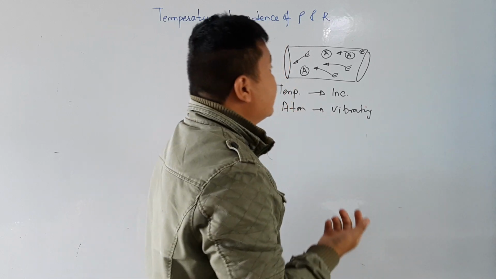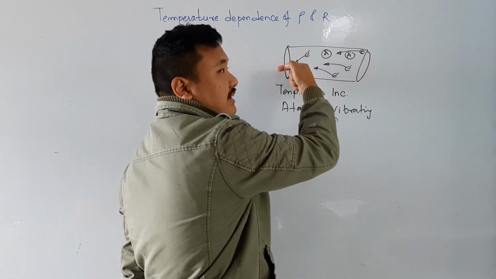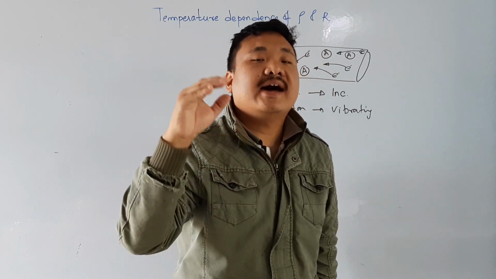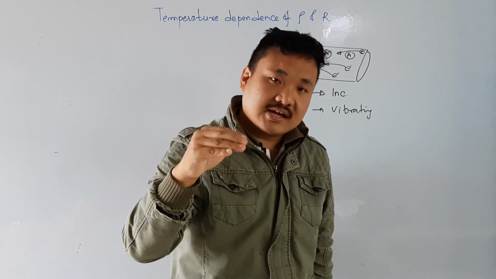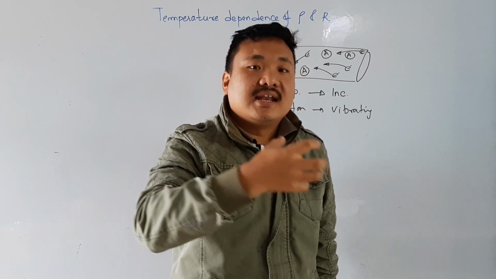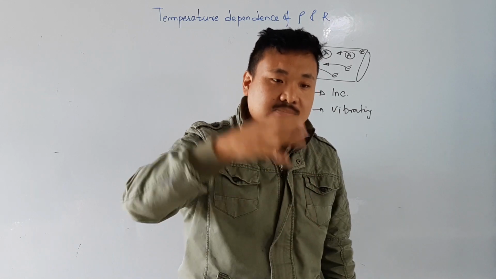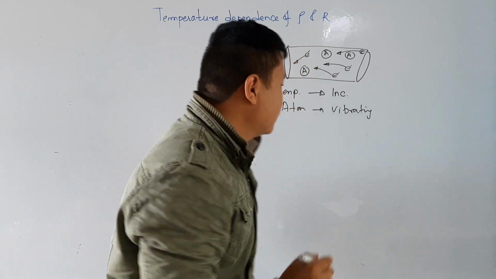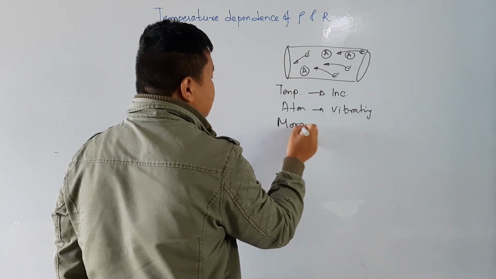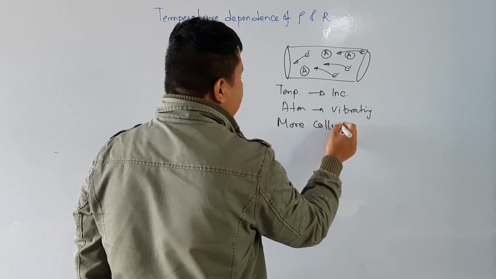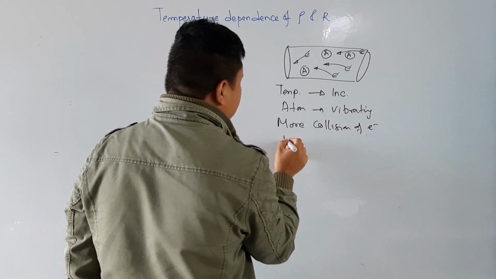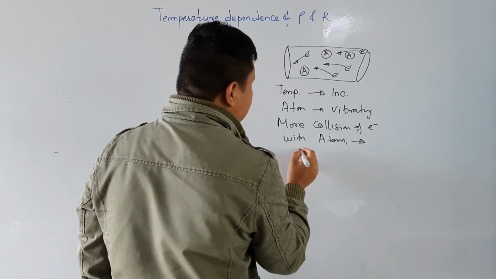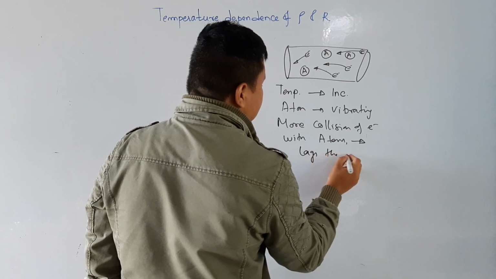Whenever these atoms vibrate because of the increase in temperature, this is called thermal agitation. Now this electron will be flowing in this direction, then this electron will collide with the atomic particles, and this collision will lag the electron. If there is vibration of the atoms, then there will be more collision of electrons with atoms, which lags the electron.